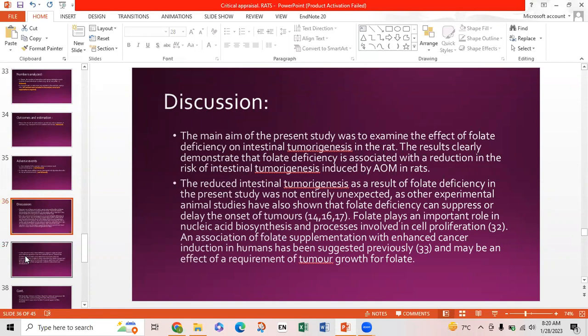The reduced intestinal tumor as a result of folate deficiency in the present study was not entirely unexpected, as other experimental animal studies have also shown that folate deficiency can suppress or delay the onset of tumor. Folate plays an important role in nucleic acid biosynthesis and processes involved in cell proliferation. An association of folate supplementation with enhanced cancer induction in humans has been suggested previously, or may be an effect of requirement of tumor growth for folate.